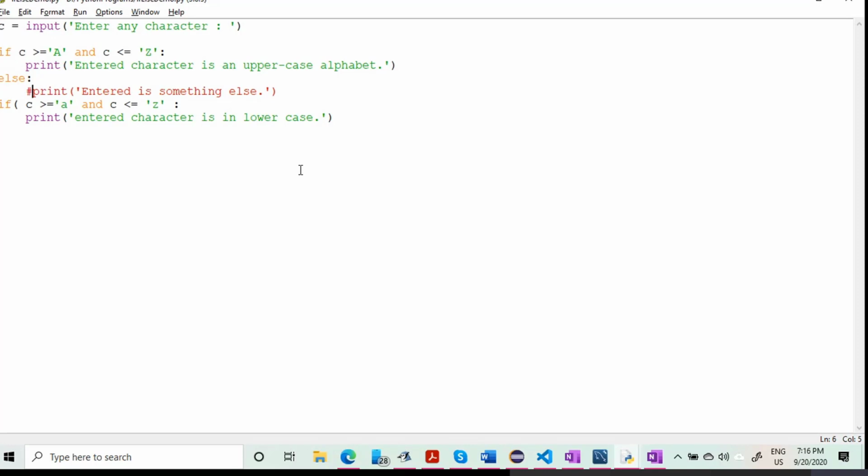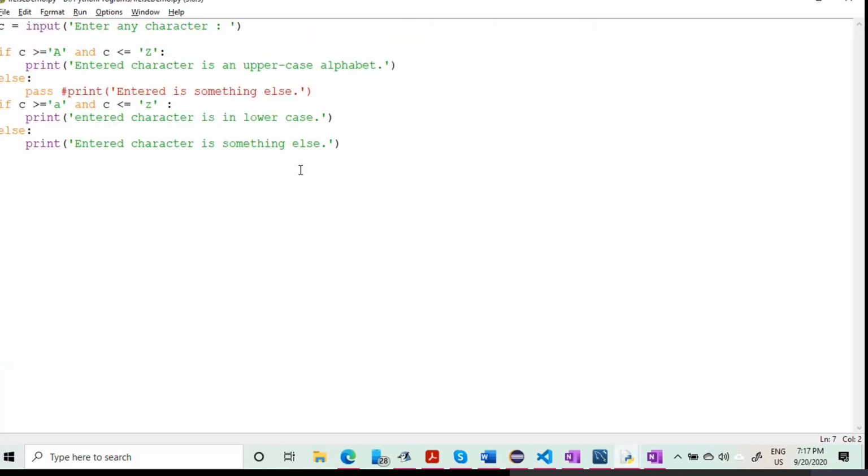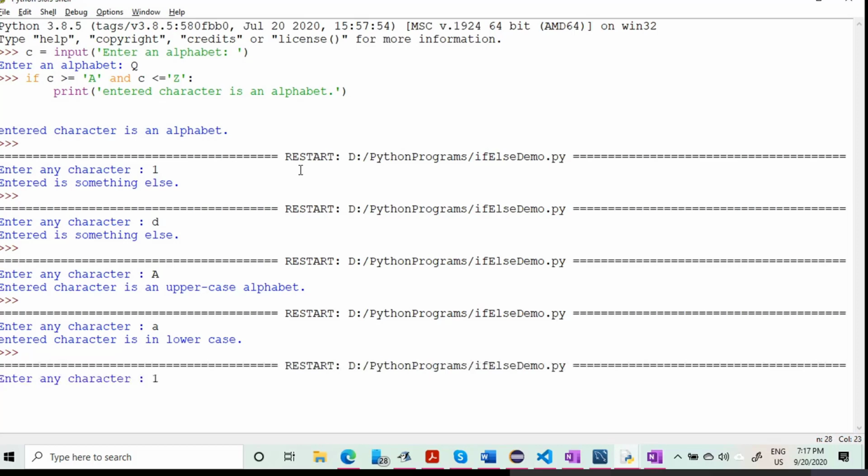We comment this statement and we write here pass. Then it will check for this one, and we use here else. This is not the right way of writing code. Entered character is something. Oh, I have not closed the bracket I have given here. My mistake. So Control S, and then I have to execute this. I've entered here small a. Now you can see that entered character is in lowercase. Let me execute this once again. If I enter here 1, it will print entered character is something else.